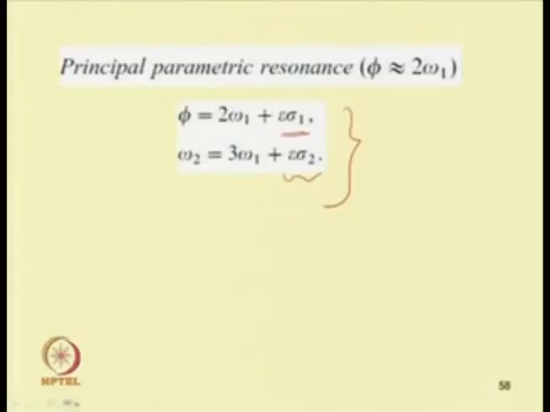By taking these, one can obtain a set of 4 reduced equations. This is the first one, second one, third one and fourth one. These are the 4 equations one can obtain using the method of multiple scales, and in these equations one can see A1 dash, gamma 1 dash, A2 dash and gamma 2 dash.